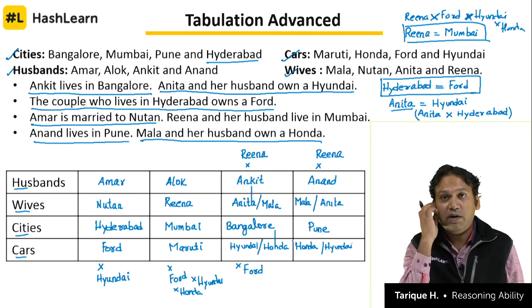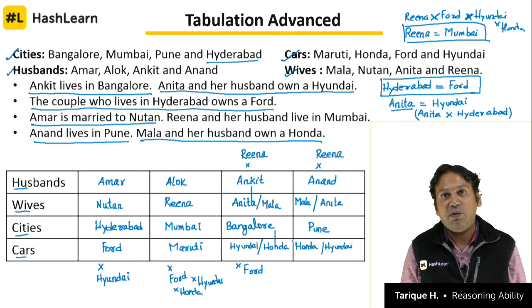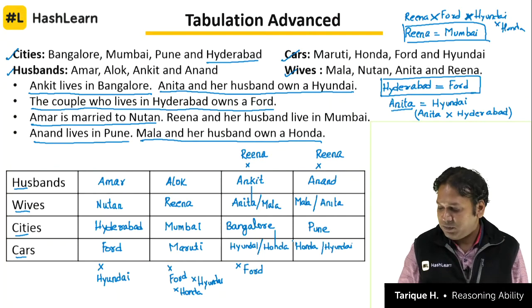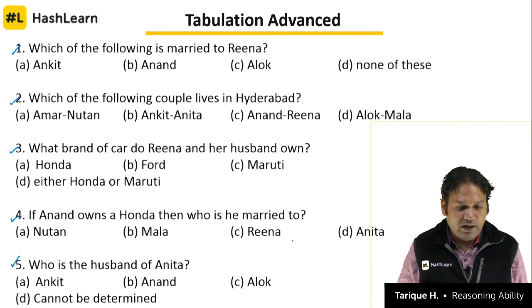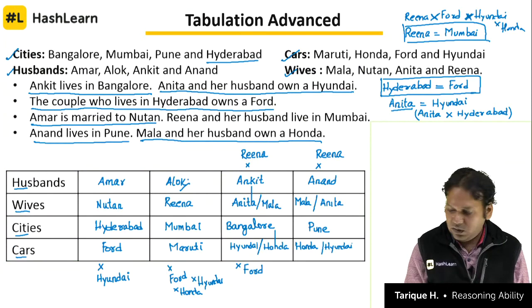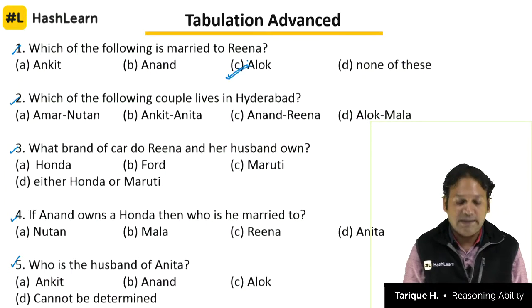If we don't know what will come there, we can write down the cases also in advance. That is also allowed, because questions can be based on cases while solving the question. So now our table is complete. If you look at the question here, which of the following is married to Reena? Alok is married to Reena. The right answer is C.